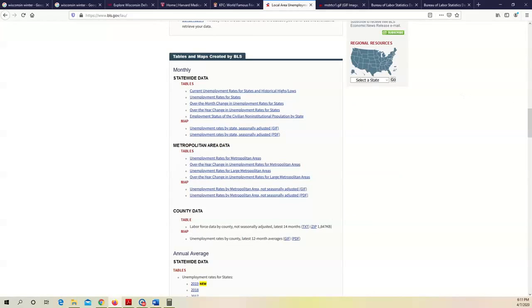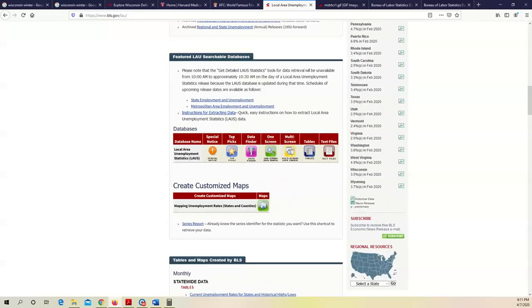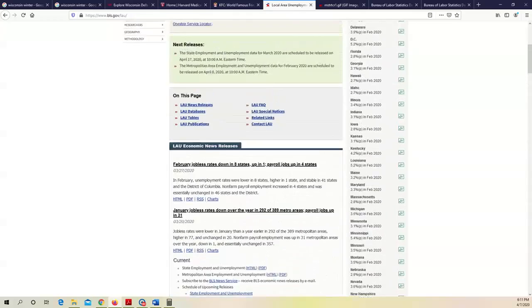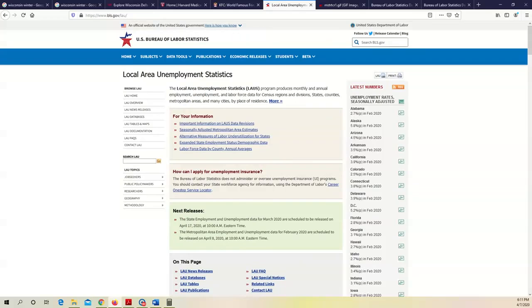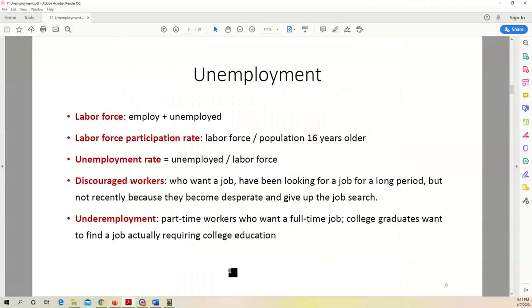Okay, just like GDP, unemployment rate is useful but not a perfect measure for the true state of unemployment in the United States. Unemployment rate suffers from many problems. For example, it does not consider the so-called underemployment.